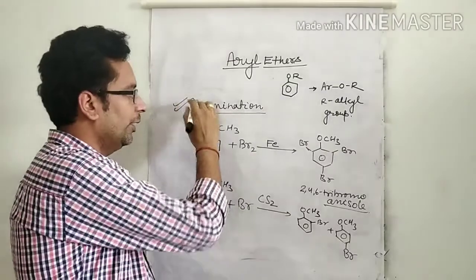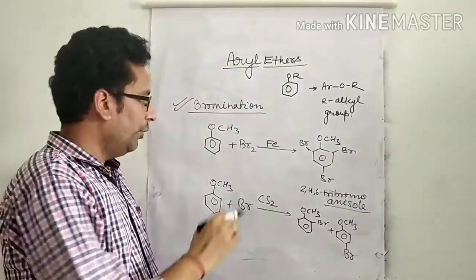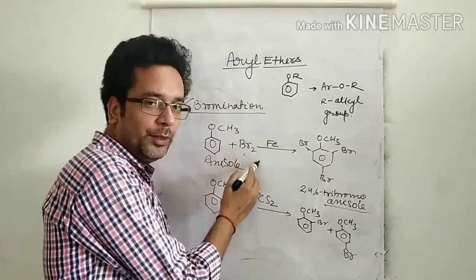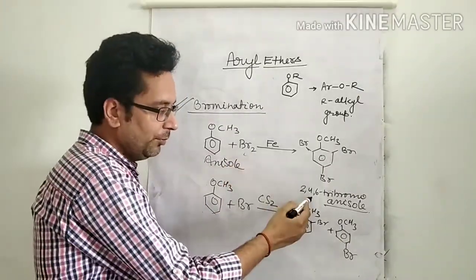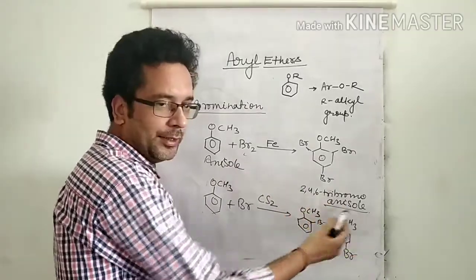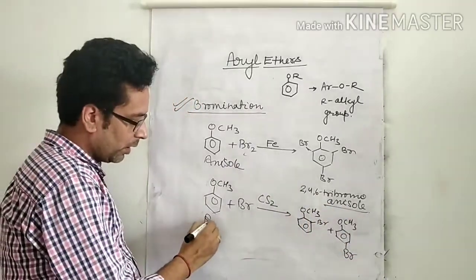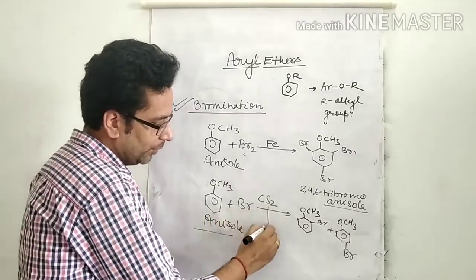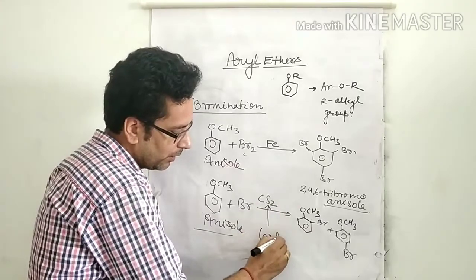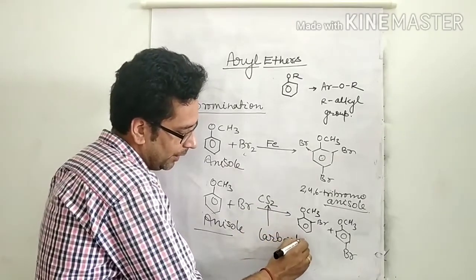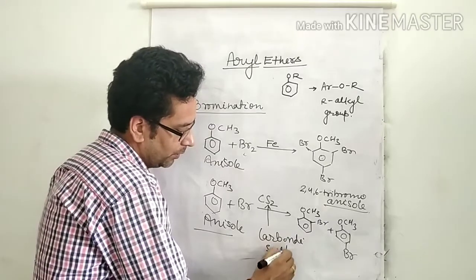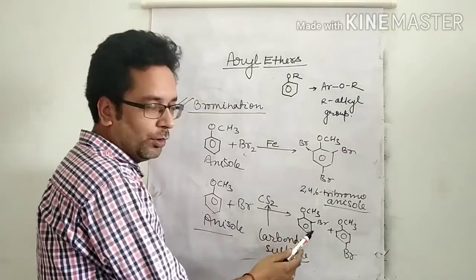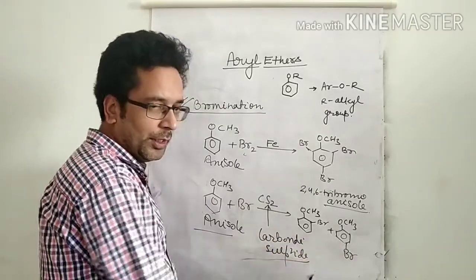So this is a very important reaction. When anisole reacts with bromine in the presence of iron, it forms 2,4,6-tribromoanisole. But when anisole reacts with bromine in the presence of carbon disulfide, there is formation of ortho-bromoanisole and para-bromoanisole.